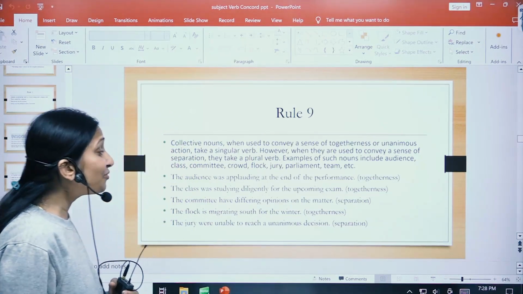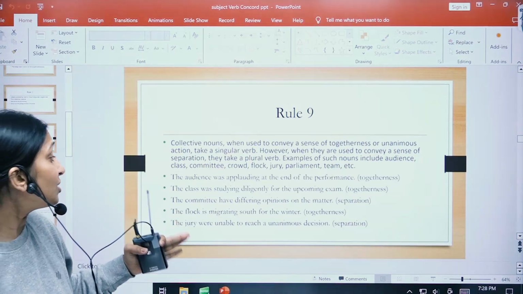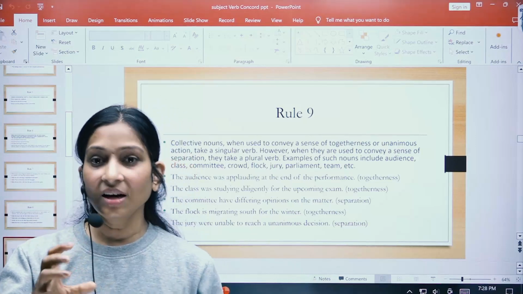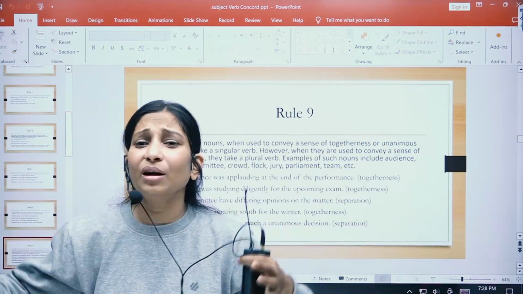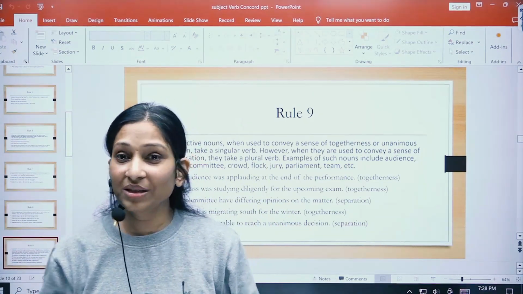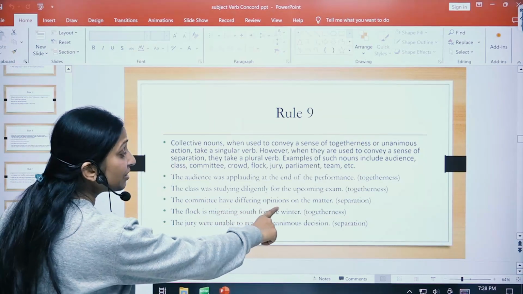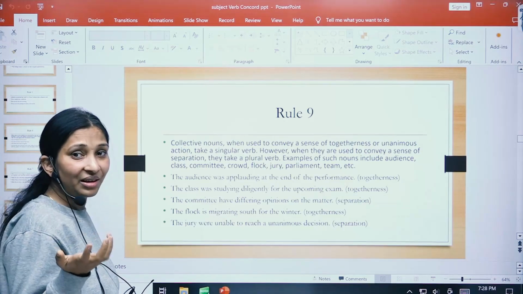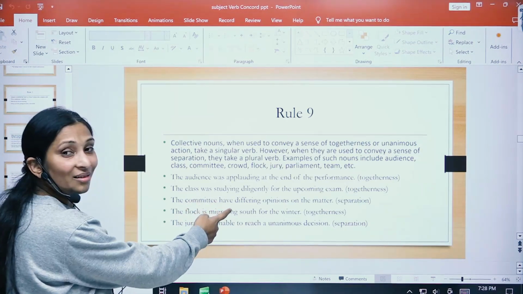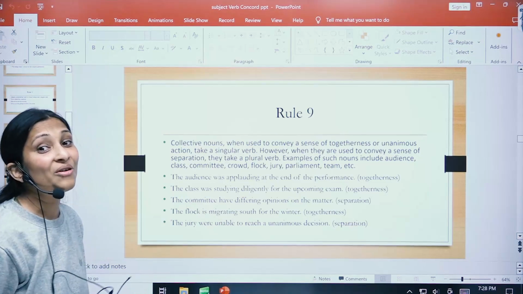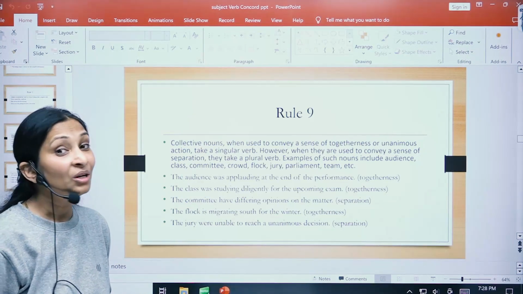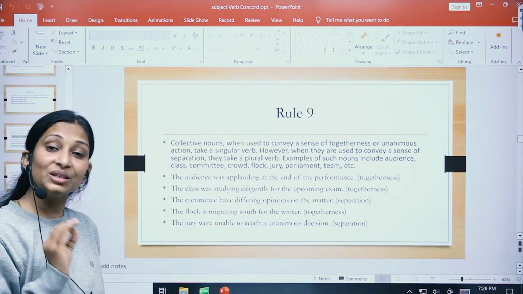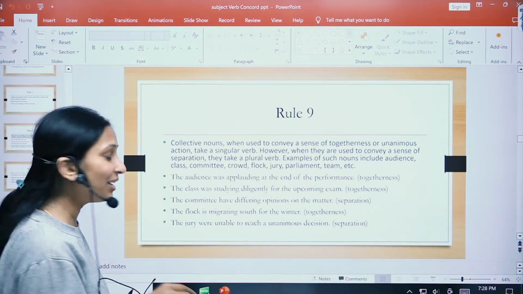The committee have differing opinions on the matter. Now I told you, if the group is not working together and is showing difference in their opinion, then a plural verb will be used. And here, when I am saying that they had differing opinions on the matter, they don't have the same view on the matter, in that case we have used a plural verb over here in the form of have. The committee have, right? So please note that a collective noun doesn't only take a singular verb, it also takes a plural verb, right? So this is how it goes.